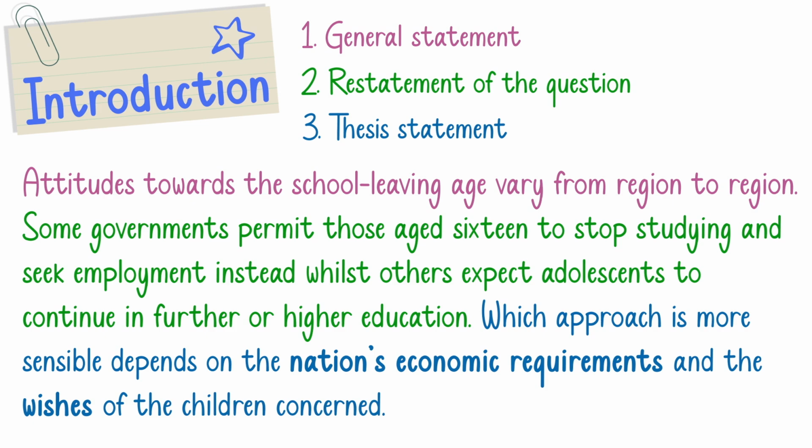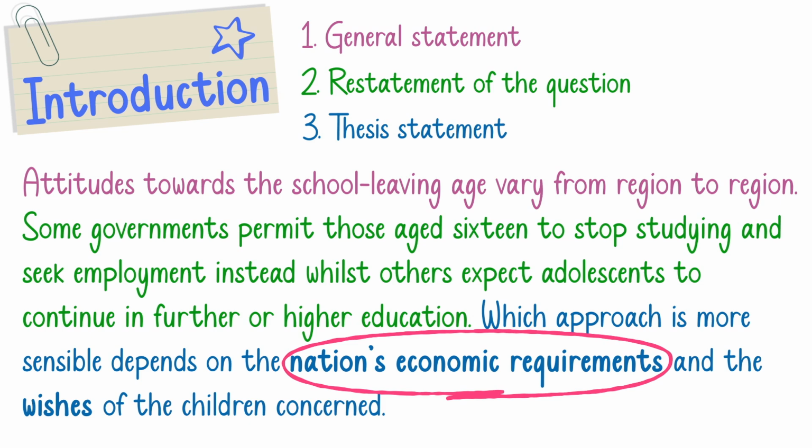Now, in paragraph 2, or the first main body paragraph, I'm going to talk about the nation's economic requirements, and I will specify in which circumstances the children should continue and in which circumstances they should abandon studying and continue having their full-time job, all right?